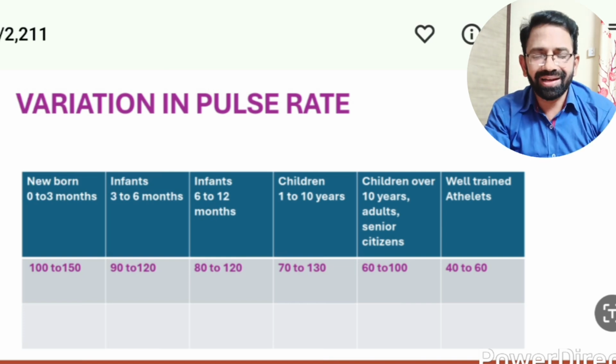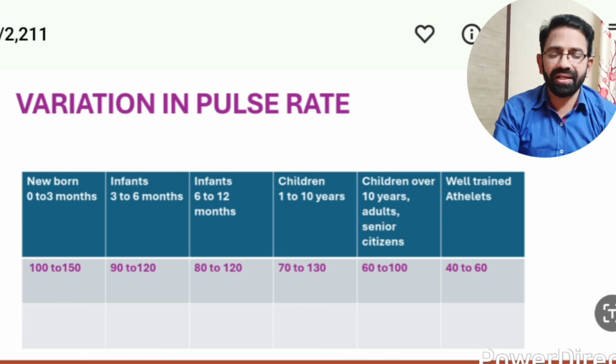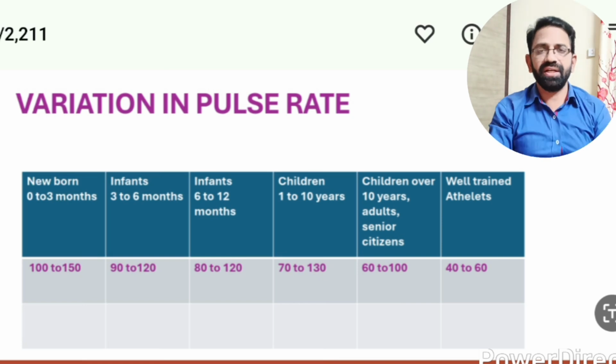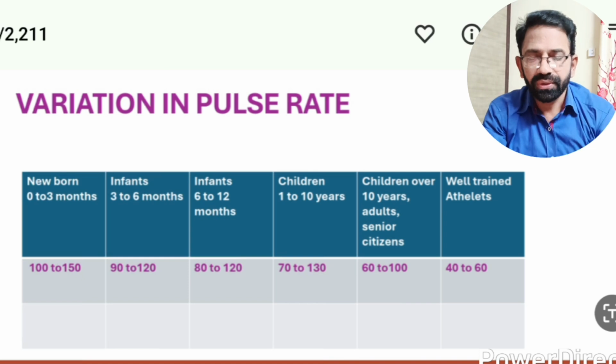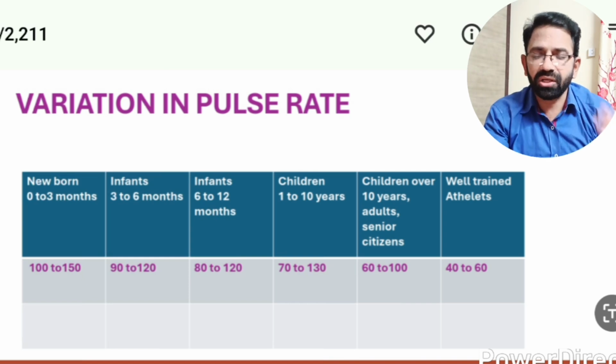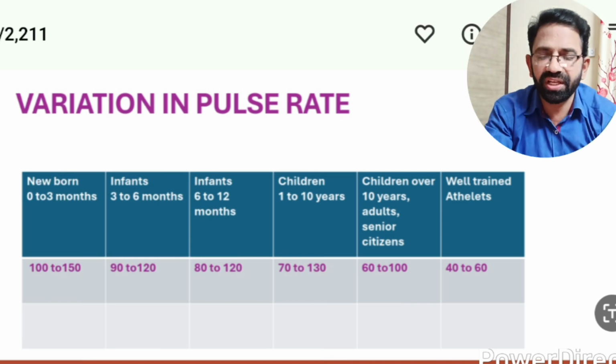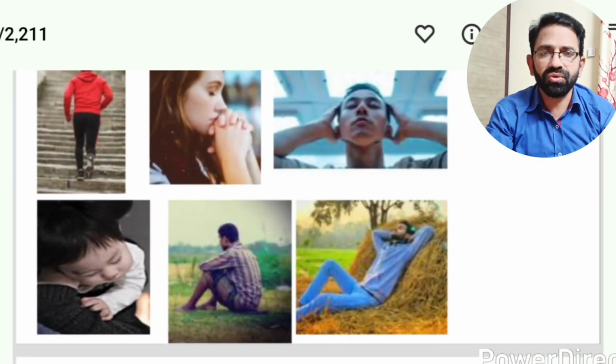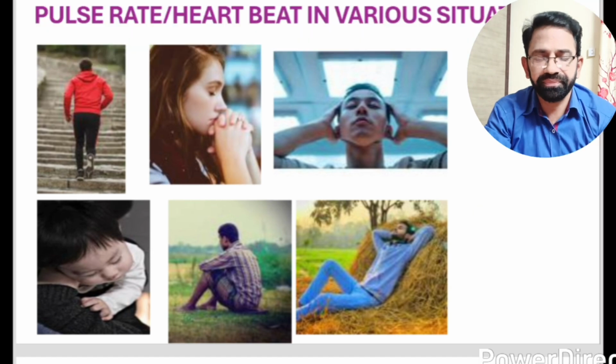And well trained athletes, if we take well trained athletes, the pulse rate is 40 to 60 per minute. So finally we concluded that according to this table, the pulse rate changes from person to person, from newborn to adults and senior citizens.